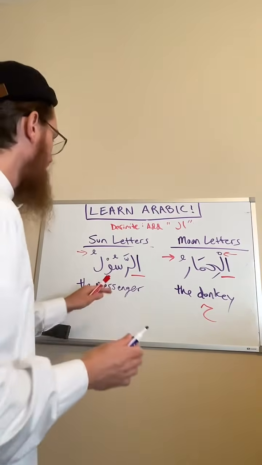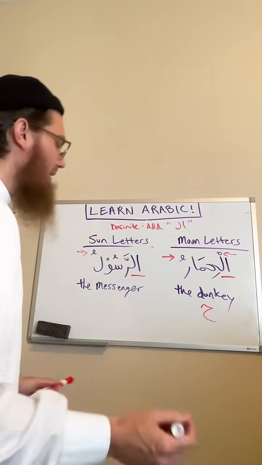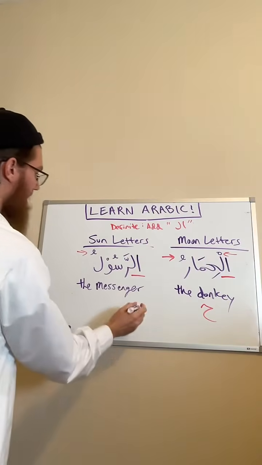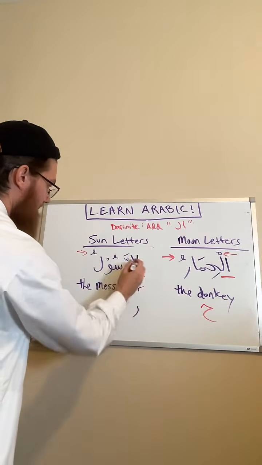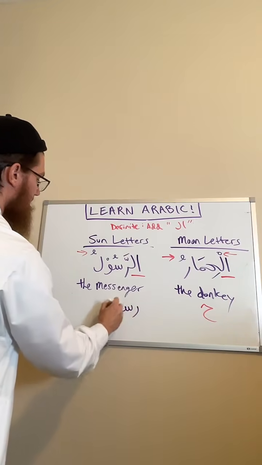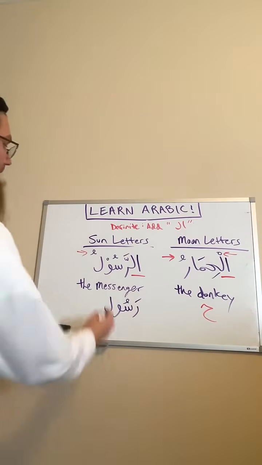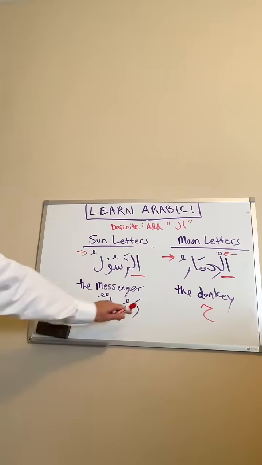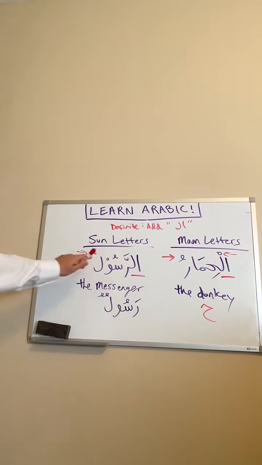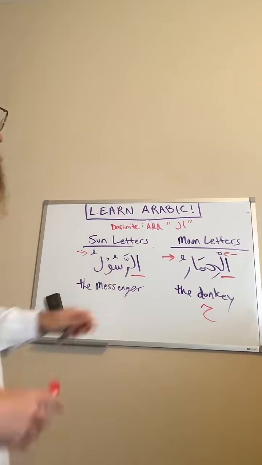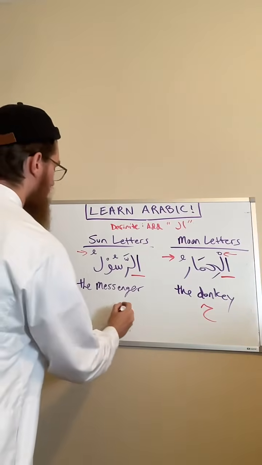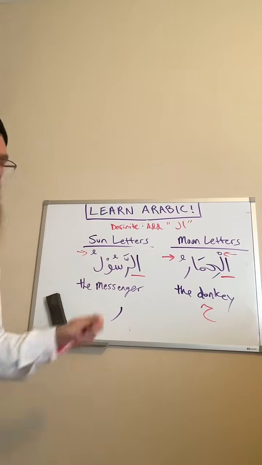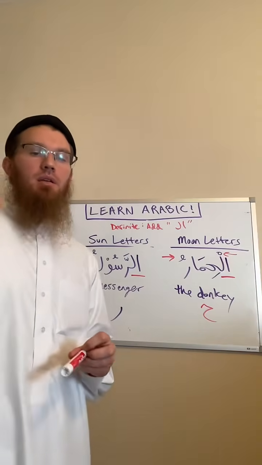How would I turn this into a messenger? I would take away the alif lam and I would add tanween, an extra dhamma. Rasulun means a messenger. Al-Rasulu means the messenger. The letter Ra comes after the definite alif lam. Is the letter Ra a sun letter or a moon letter? It's a sun letter. Next question.